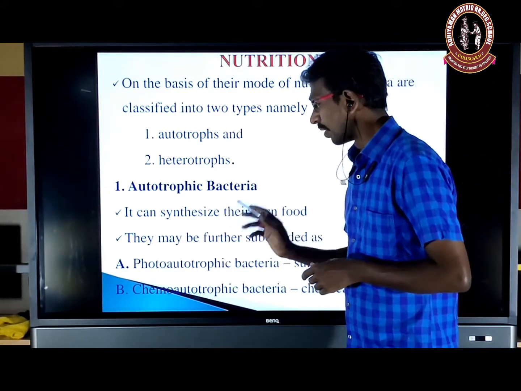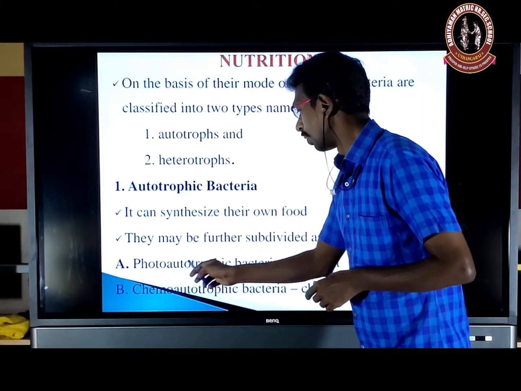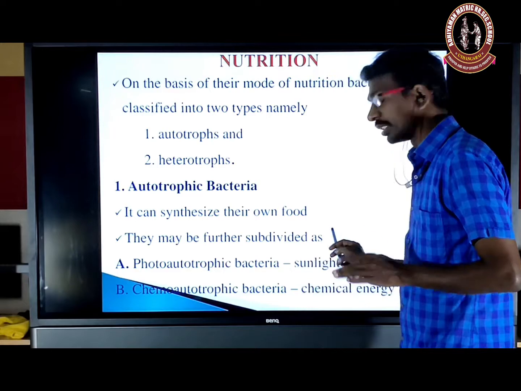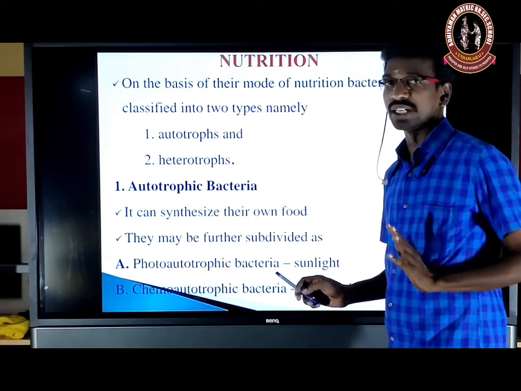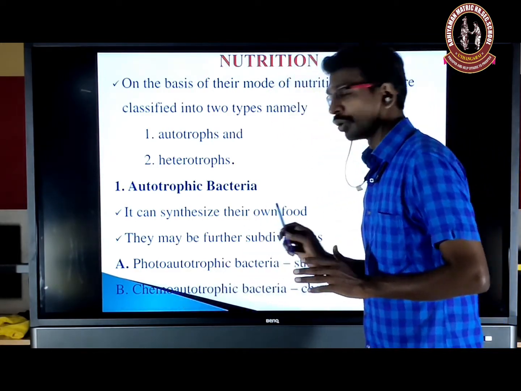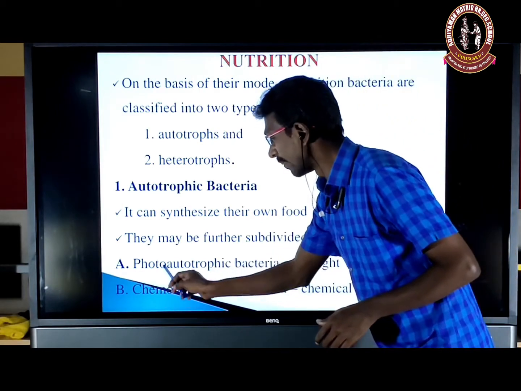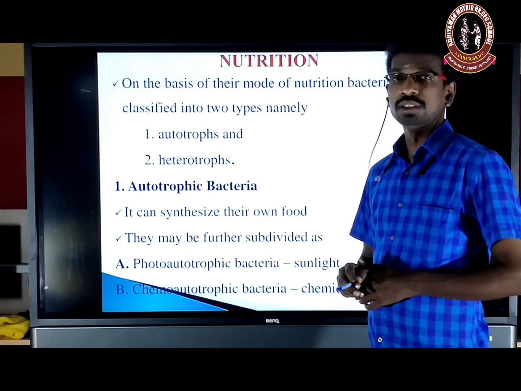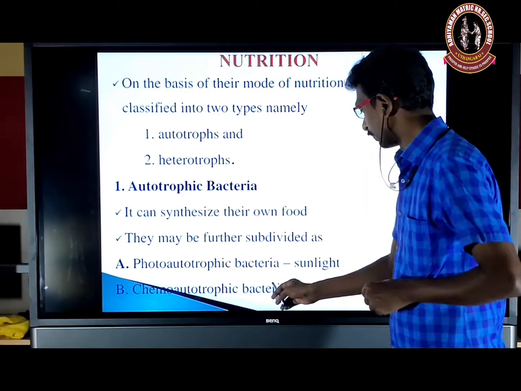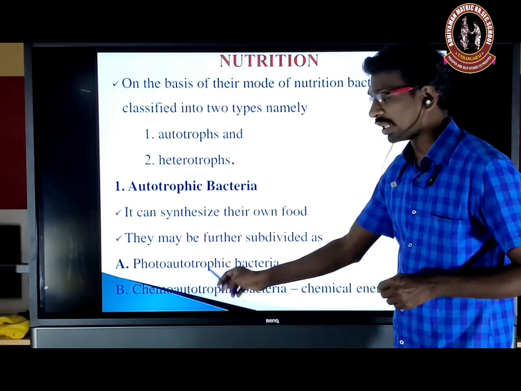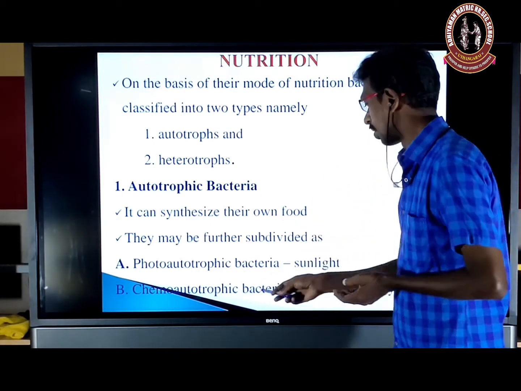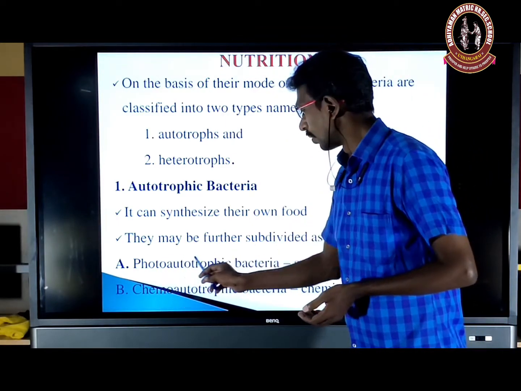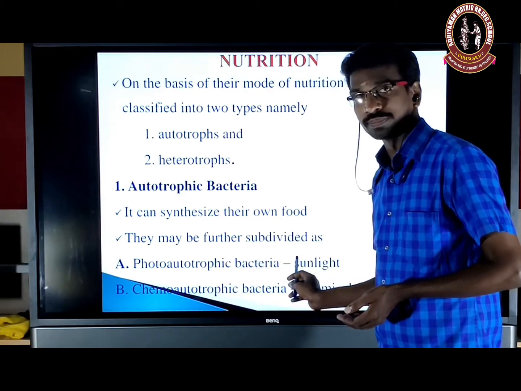Based on that, it will be further divided into photoautotroph. Photo means light. Autotroph means self mode. So here sunlight is a source of energy for the formation of food material. Chemoautotroph. Chemo means chemical. By oxidizing organic or inorganic material, they also get energy. So that chemical energy is used for the preparation of food material. That is called chemoautotroph. Photo means light, chemo means chemical. Photoautotroph, the source of energy is sunlight.